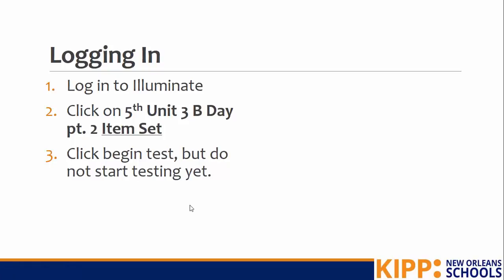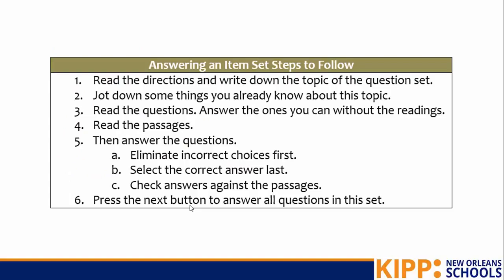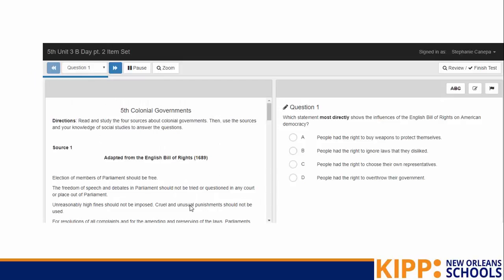Okay, once you're on Unit 3 B-Day Part 2 Item Set, let's start following the steps to answering an item set. So step 1 is to read the directions and write down the topic of the item set. Just a reminder, the LEAP test is always going to give you a clue about what the item set's about. And when you use that clue to remind yourself of everything you know about that topic, it's going to help you get more questions correct.